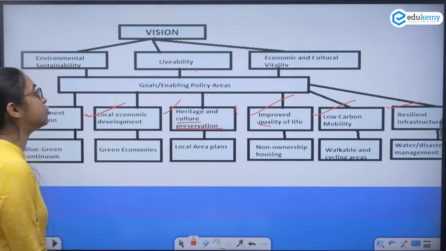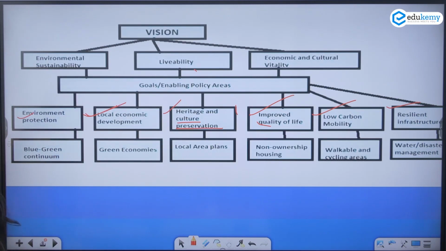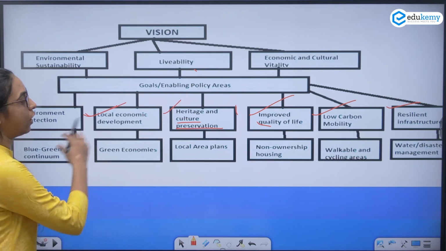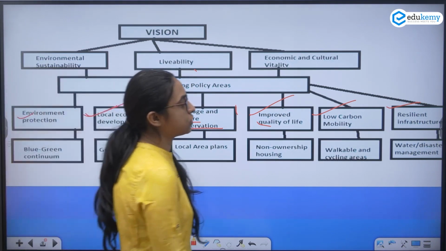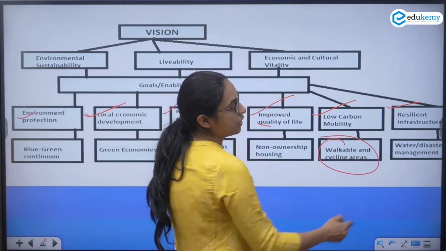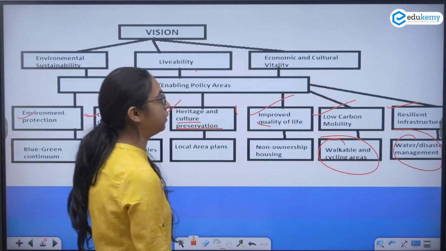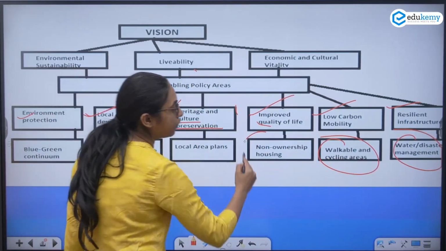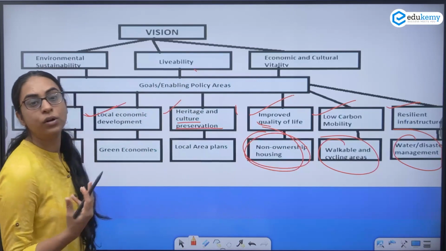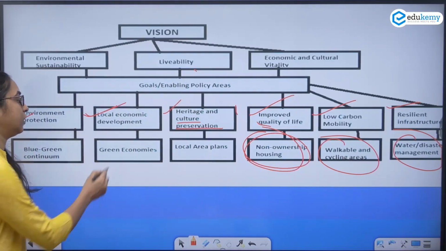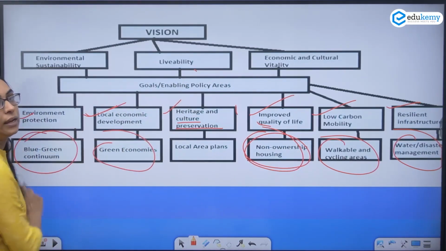So what is the vision? The vision is livability, economic viability, and environmental sustainability, and you will have to ensure all of it. See, there are walkable and cycling areas, there is water and disaster management. For improved quality of life, non-ownership housing for the migrants. You have your green economy, the blue-green continuum.